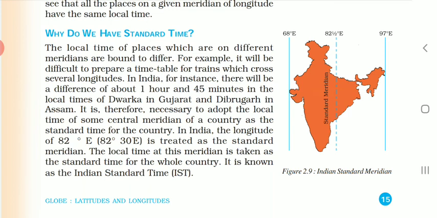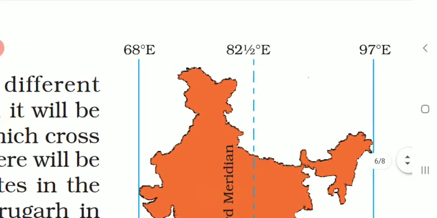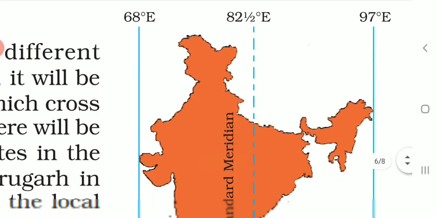That means the local time on that longitude will be followed as the standard time throughout the country. And do you know what the longitudinal value of that degree is? That is 82 and a half degrees east.